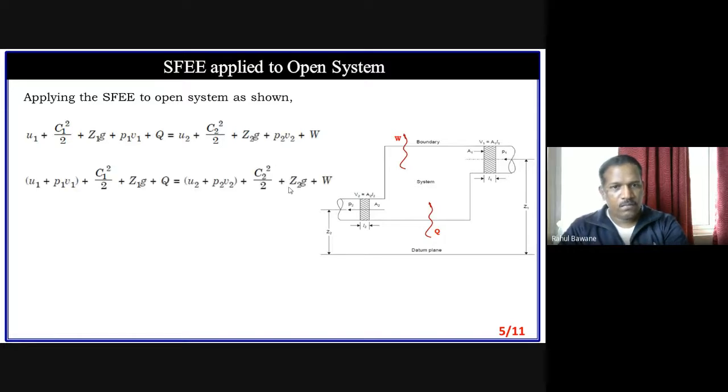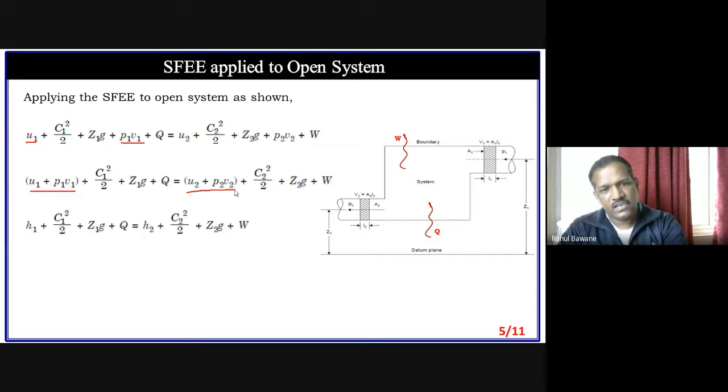I am just rearranging the terms, internal energy and flow work. I am taking in one bracket internal energy plus flow work, P1 V1. Here also internal energy plus flow work. We know what is meant by internal energy plus flow work. It is nothing but enthalpy. Enthalpy at inlet, enthalpy at outlet.